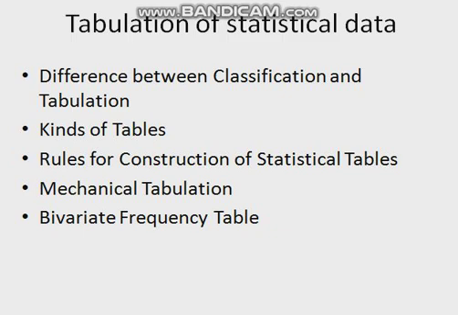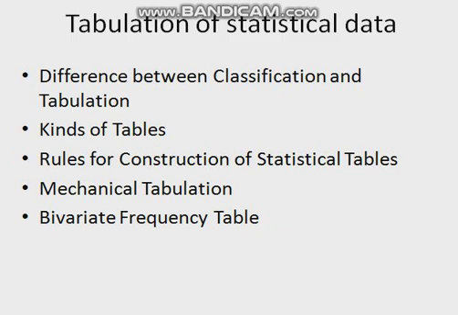Now we come to another topic, that is bivariate frequency table. Now what is a bivariate frequency table? Sometimes the study of two variables of different items is done simultaneously. In such a case, two variables of the same number of items are presented in a frequency table which is called a bivariate or two-directional frequency table.